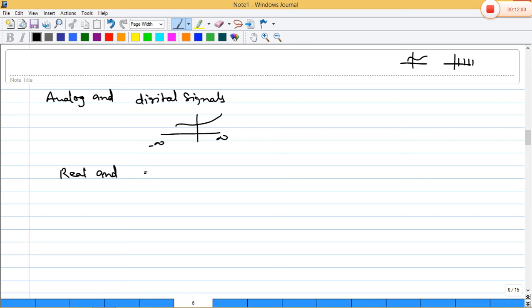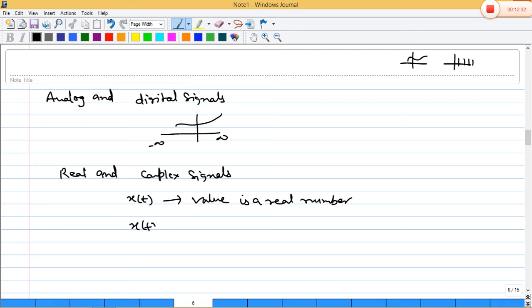Real and complex signals. Signal x(t) is a real signal when its value is real. If its value is a real number, then we can say this signal is a real signal.